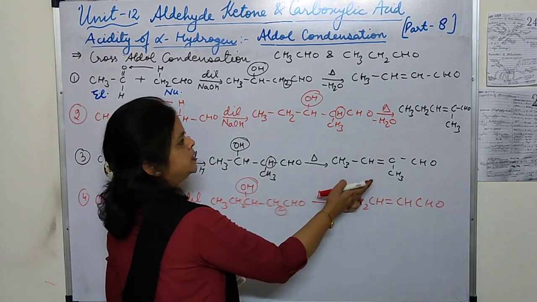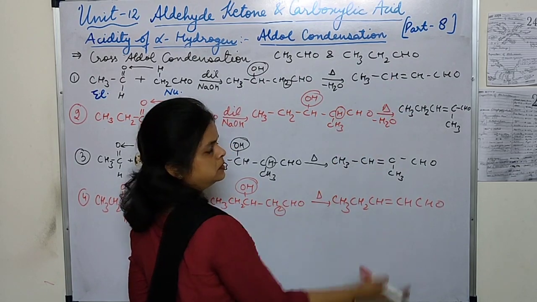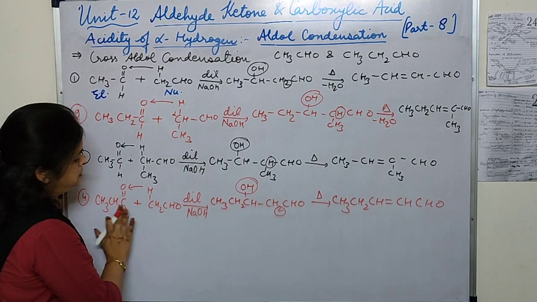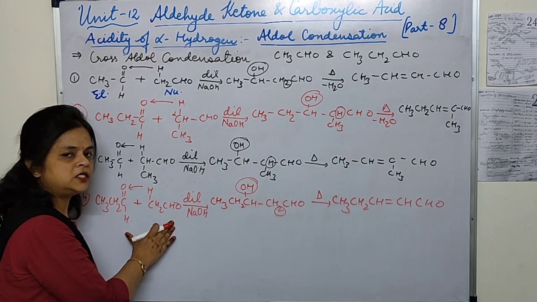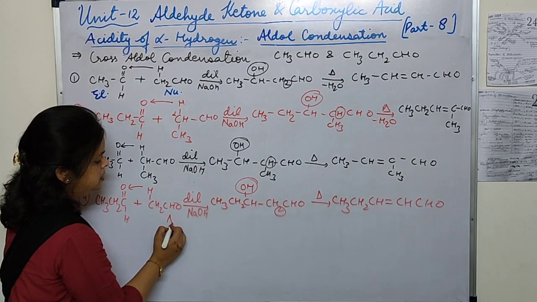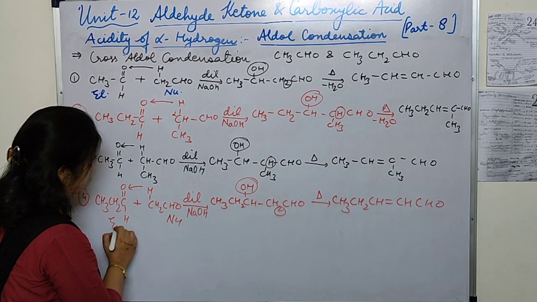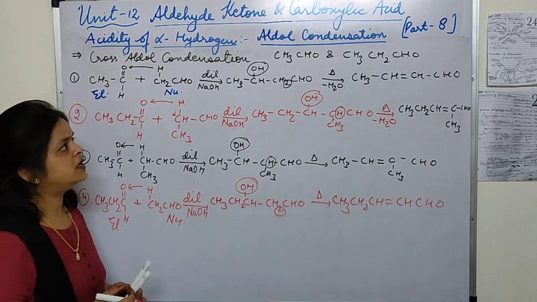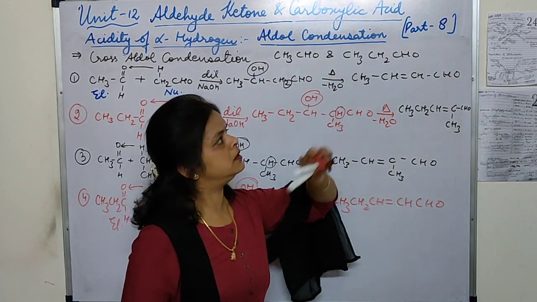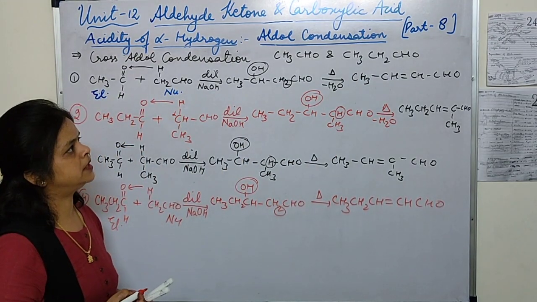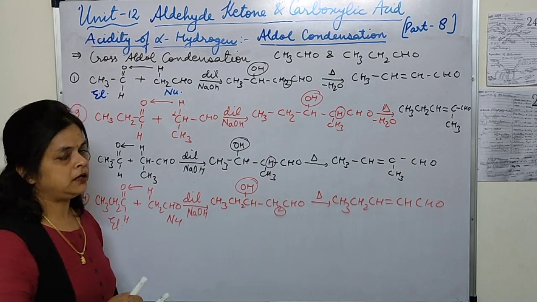Write down their IUPAC names correctly, write down their structures correctly, and if you are asked, out of these two molecules of aldehydes, which one is acting as the electrophile and which as the nucleophile, the second one will be acting as the nucleophile and the first one will be acting as the electrophile in all the four cases. So one question we are having, I have explained to you ethanal and propanal. One question we are having is propanal and butanal. So practice that question, students, propanal and butanal.